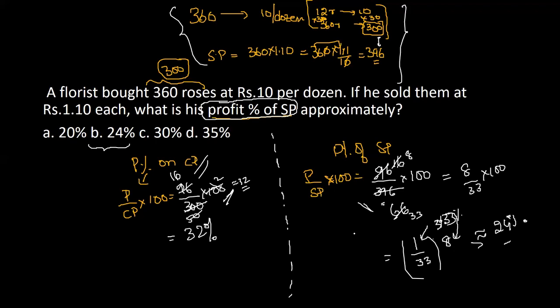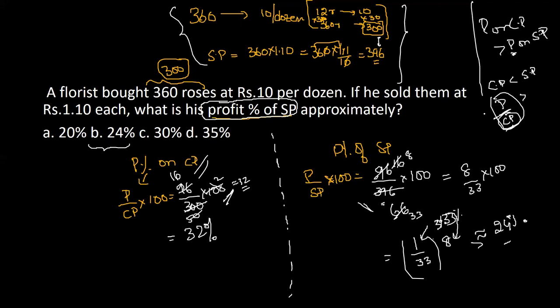Very good. Yeah, that also you can apply, Ramu. When you do it on the cost price, usually the profit on the cost price will be more than the profit on selling price, just because of the value in the denominator. If you're trying to earn a profit, that means cost price will be less than the selling price. And if the value in the denominator is less, the total value will always be greater. That's an understanding of mathematical calculations. Still, profit on cost price will always be greater than the profit on selling price.